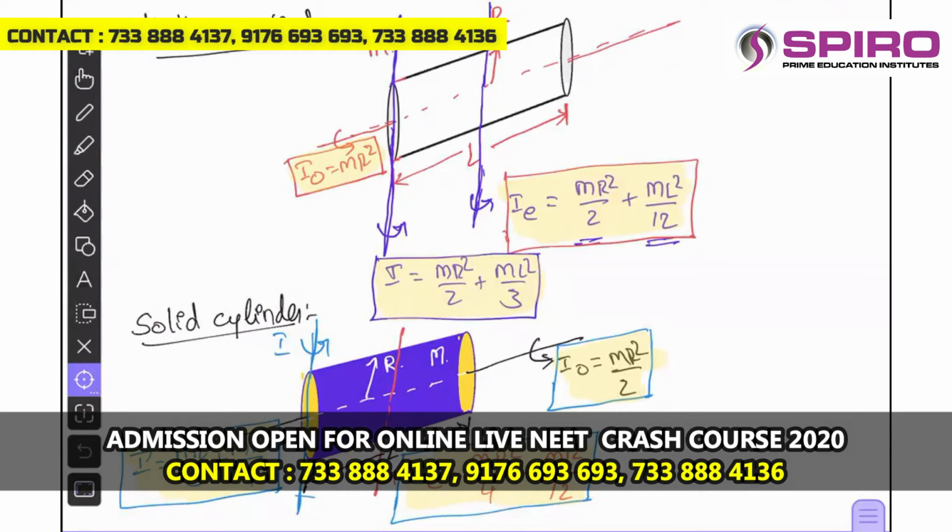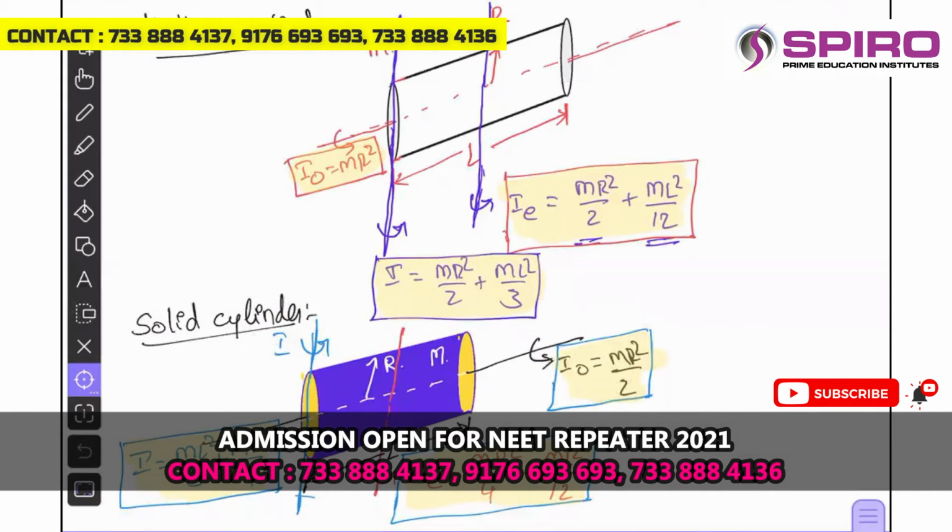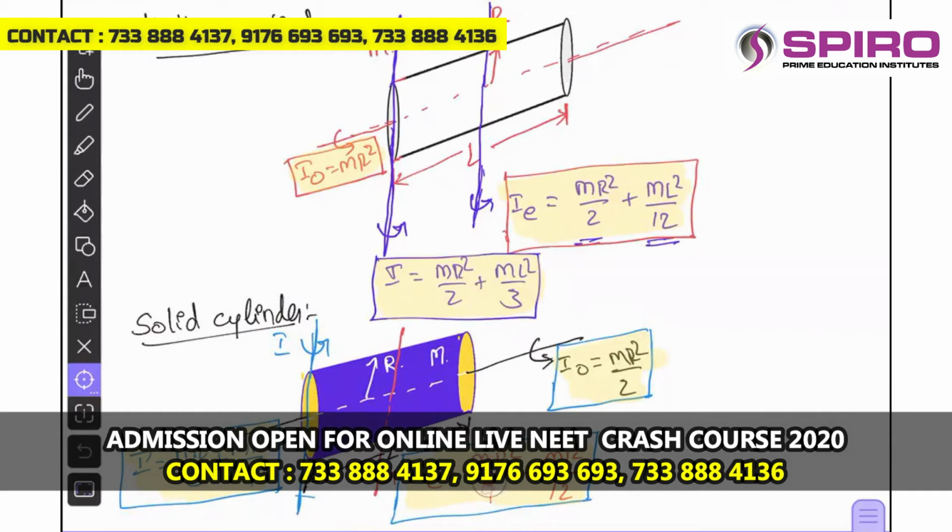This is the equatorial axis. This is the self axis. This is the axis passing through one of the ends. Self axis means the disk configuration will come for a solid cylinder. Why? Because inside also mass is there. That's why it will be MR square by 2. And equatorial axis means ring-disk configuration, diameter, moment of inertia will be MR square by 4.